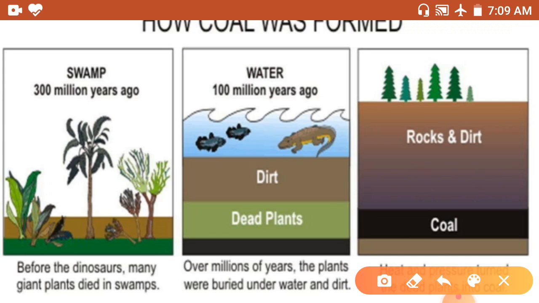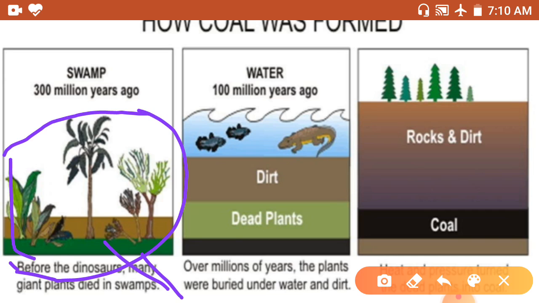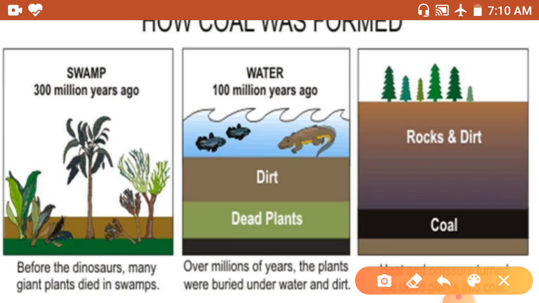The plants grew, and some dead plants fell into the swamp waters. New plants grew to take their place, and when these died, more grew, and again this happened. There was a thick layer of dead plants rotting in the swamp. The surface of the earth changed, and water and dirt washed in. You can see here the swampy plants, and when they die, new plants grow. Then again they die, and new plants grow. So this goes on always, and after some time